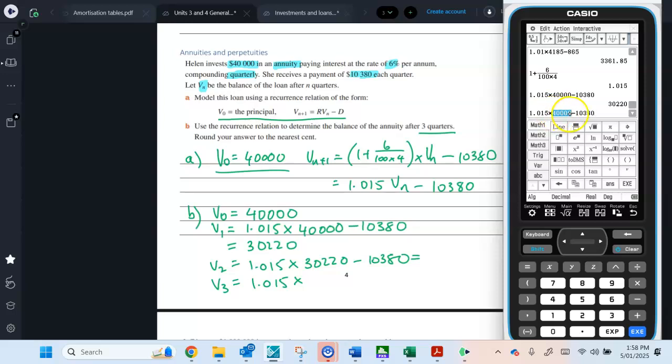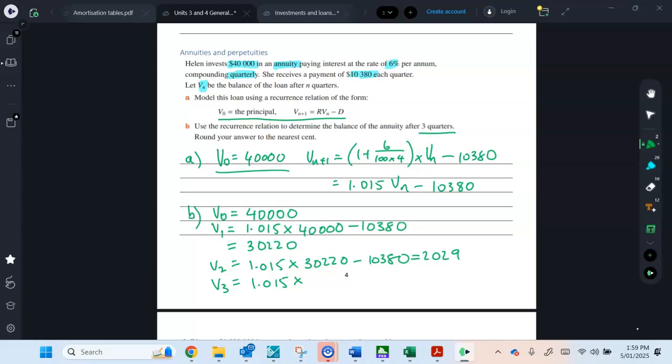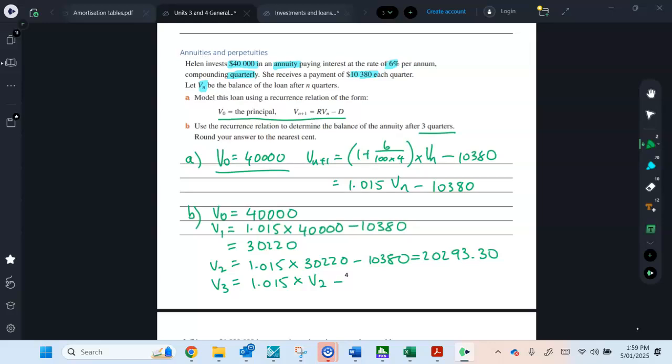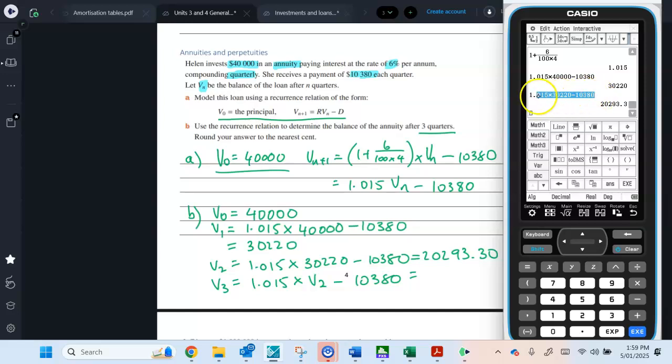All right, so I'm just going to delete that and put in the previous one. So 20293. Now, all along do to 2 decimal places as well. So you notice on the calculator it just had 0.3. Do put 0.30. Make sure any rounding in a show that question is correct. And because we've already defined V2, you can write V2 there as well. So I'm just going to do that just to save time. All right, so I'm going to highlight this, drag it down. All right, and get rid of that.